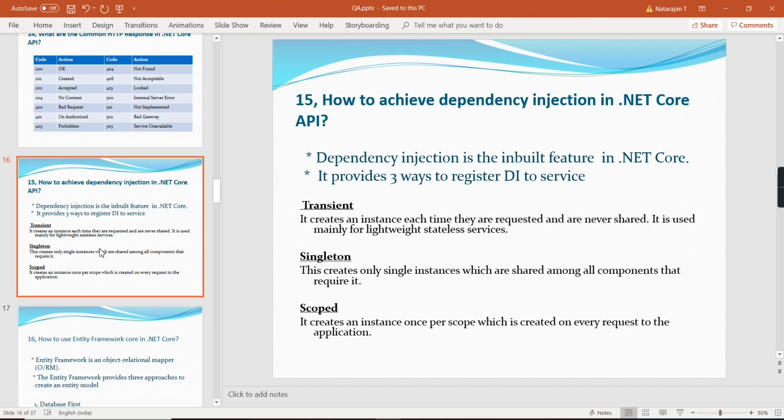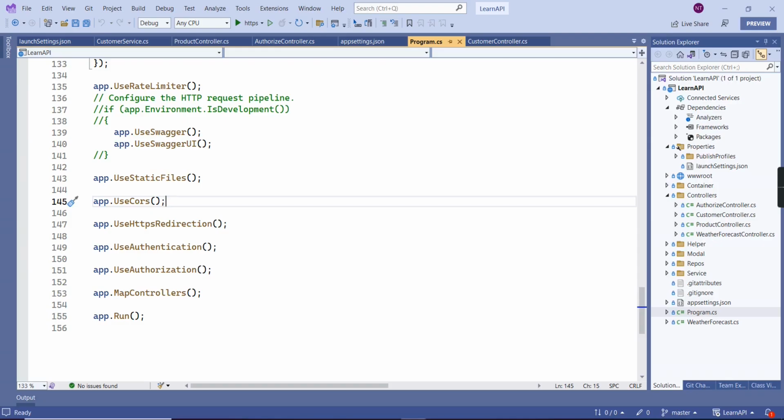So dependency injection is an inbuilt feature in .NET Core. There are three ways we can register dependency injection for our services. The first one is transient, then singleton, and the final one is scoped. Let me show in the code.